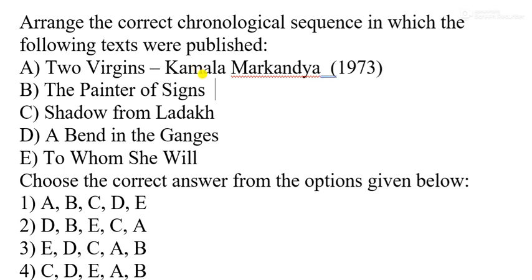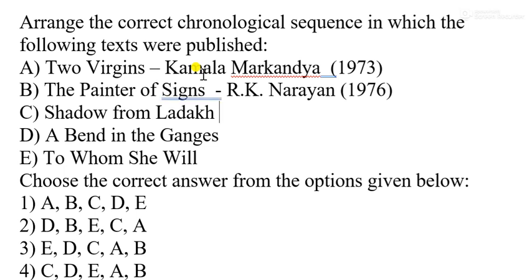The Painter of Signs. This work is actually by R.K. Narayan, and I forgot to discuss this work. Okay, not that important it is. Just once a question was there. So R.K. Narayan is the author of this work, published in the year 1976. And the main character of this work is Raman.